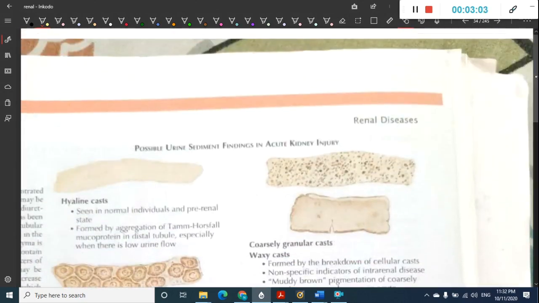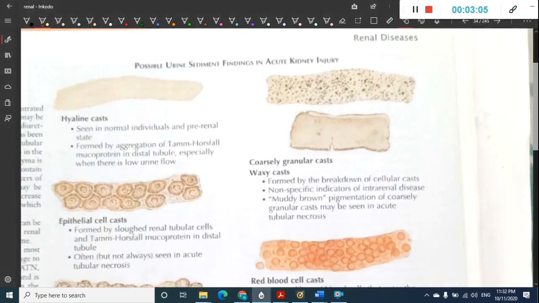Now we will see the possible urine sedimental findings in acute kidney injury. These are very important. This is the hyaline casts. These hyaline casts are seen in normal individuals and also in pre-renal state. How are hyaline casts formed?